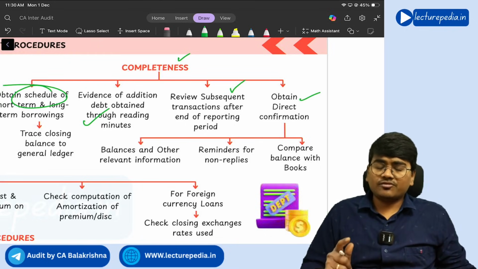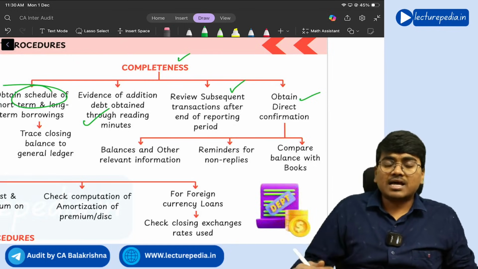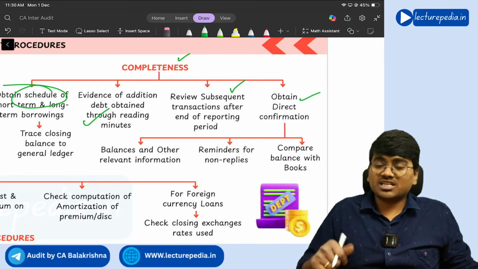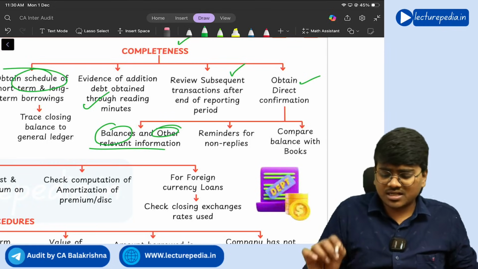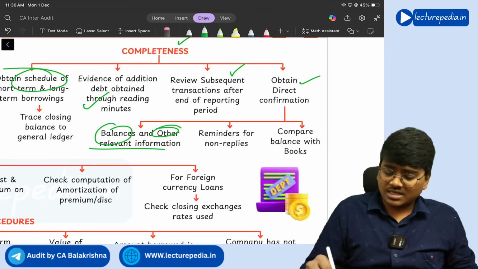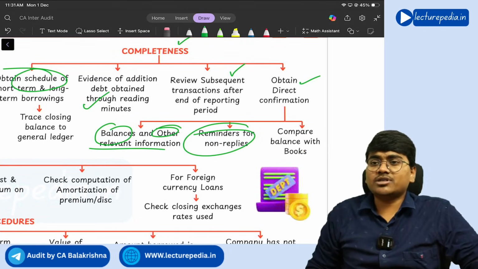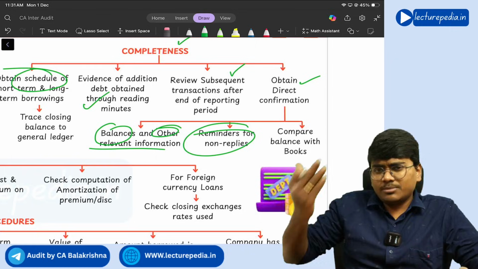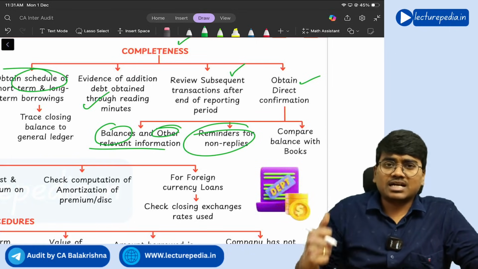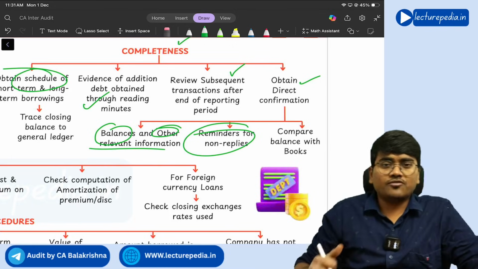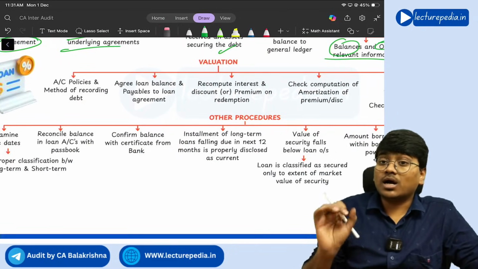direct confirmation need not be with respect to amount only. You can ask for direct confirmation with respect to existence, with respect to any terms and conditions. See, balance and other information you can ask for in direct confirmation, and send reminders for non-replies. If any people have not replied to the direct confirmation that you have sent, you can remind them, follow up, and compare the amount shown in the direct confirmation with the books of accounts, whether it is matching or not. This is what you will do with respect to completeness.